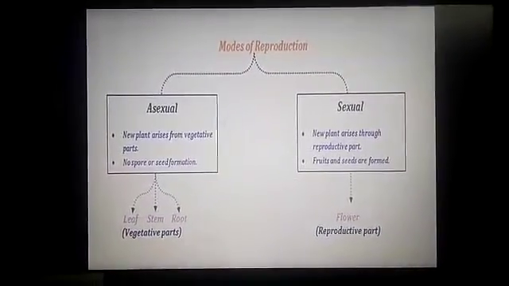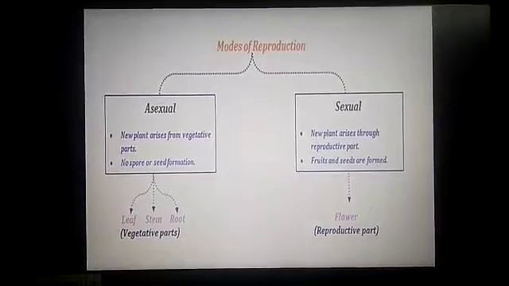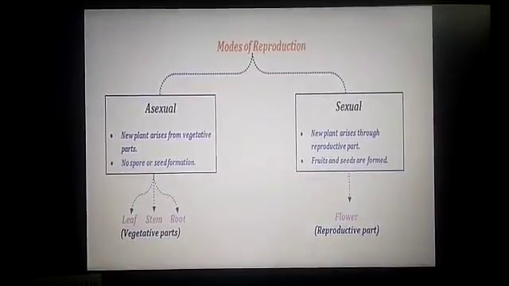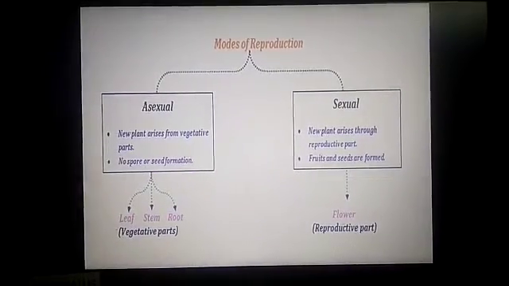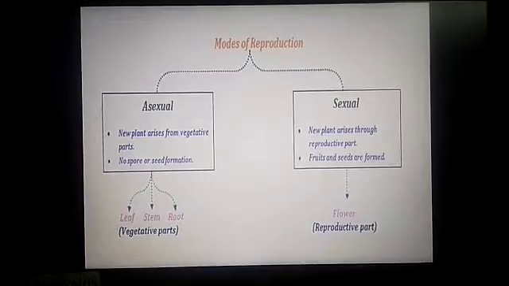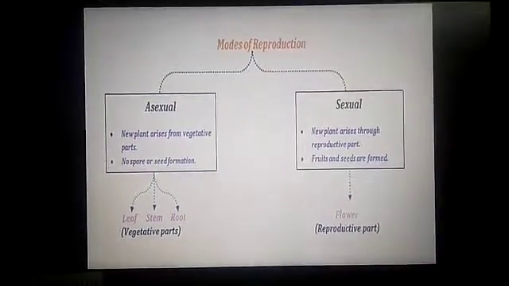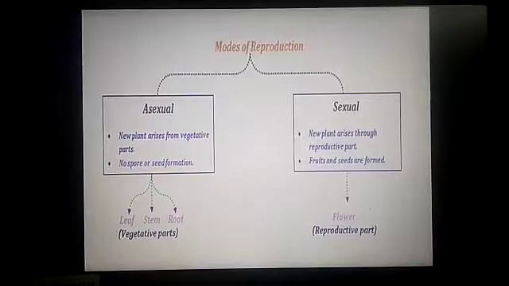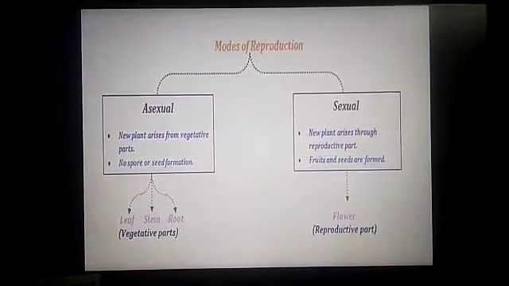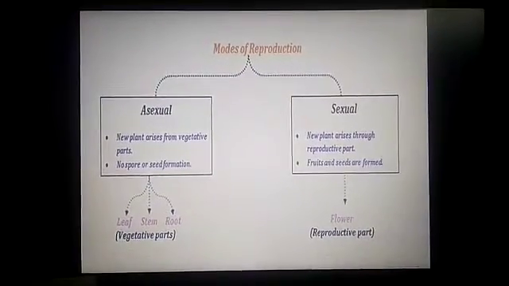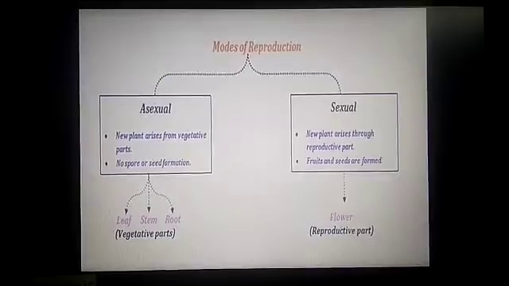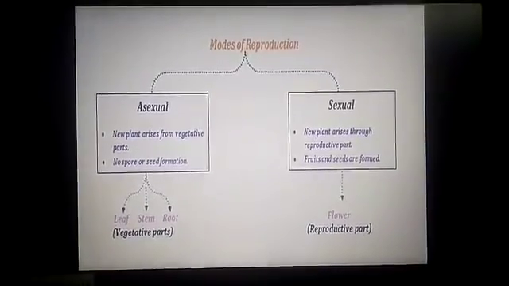In sexual reproduction, the new plant arises through a reproductive part. Fruits and seeds are formed, and they form from the flower, and the flower is a reproductive part. In asexual reproduction, leaf, stem and root, the vegetative parts, are formed. So no seed and spore is developed from asexual reproduction, because here only a single parent is involved. In sexual reproduction, both male and female gametes are involved, so the flower, that reproductive part, is formed.